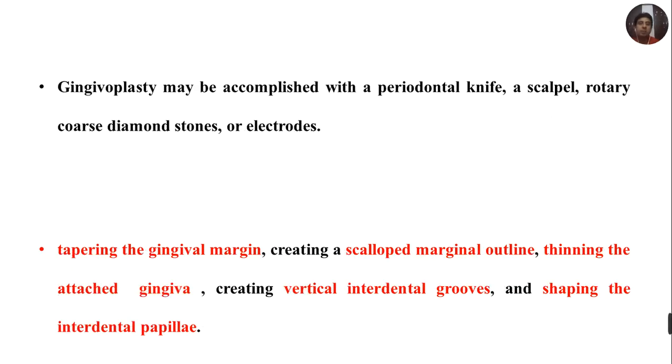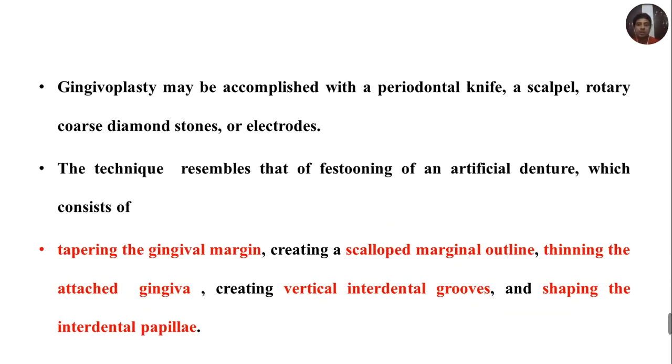Gingivoplasty may be accomplished with a periodontal knife, a scalpel, rotary coarse diamond stones or electrodes. The technique resembles that of fissuring of an artificial denture, which usually consists of tapering the gingival margin, creating a scalloped marginal outline, thinning the attached gingiva, creating vertical interdental grooves and shaping the interdental papilla.